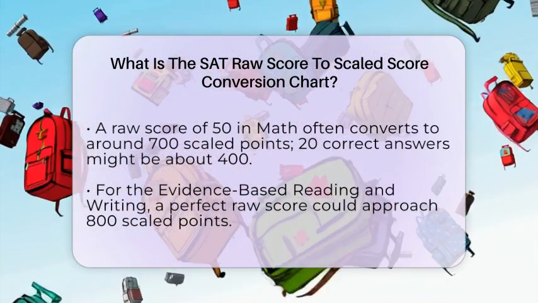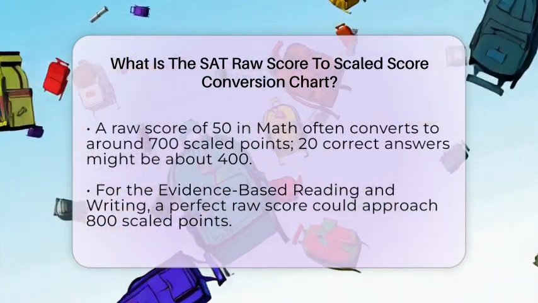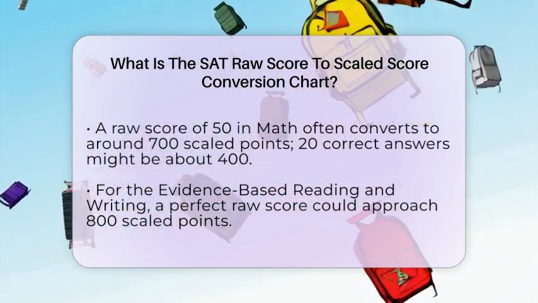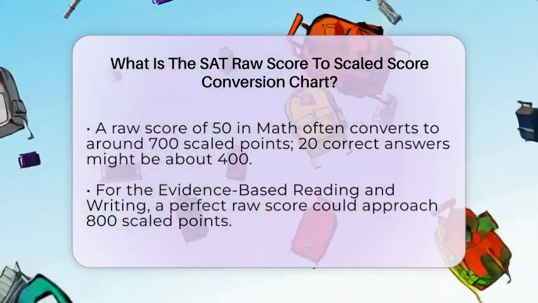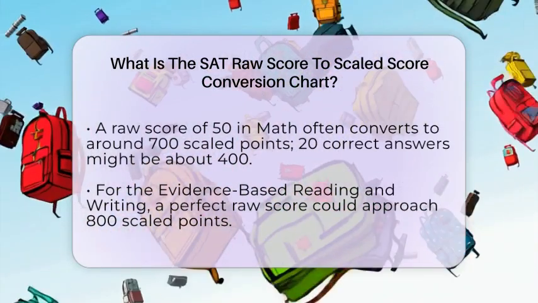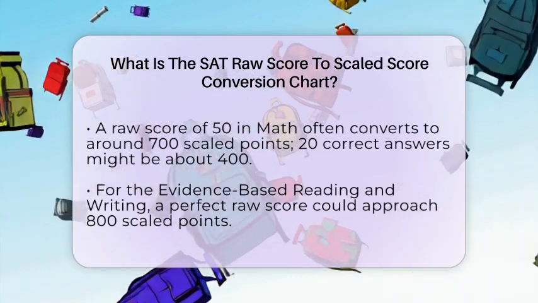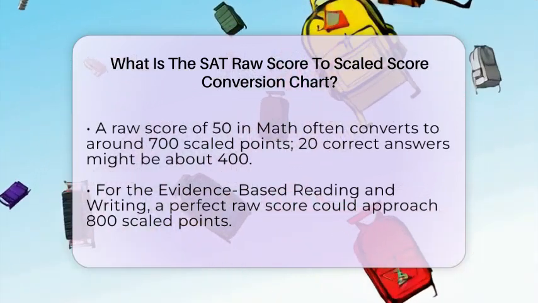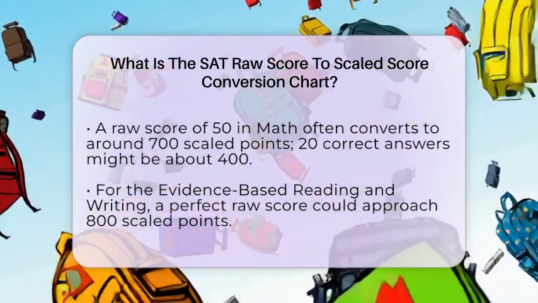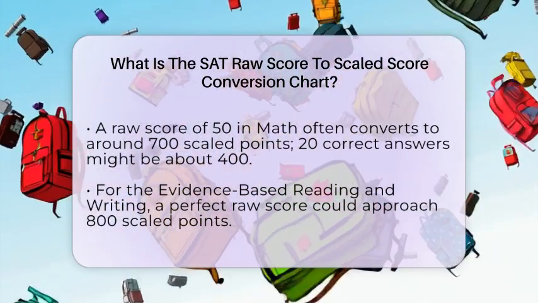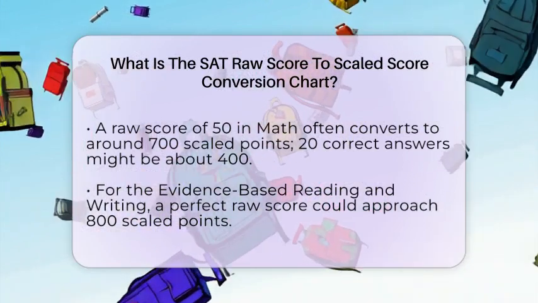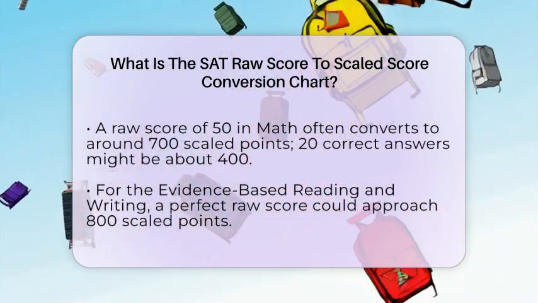For example, 50 correct answers in math often translate to about 700 scaled points, while 20 correct answers might be around 400. For the evidence-based reading and writing section, the raw score out of 96 is converted similarly. If you answer all questions correctly, you could score close to 800. If you get fewer correct answers, your scaled score drops accordingly.